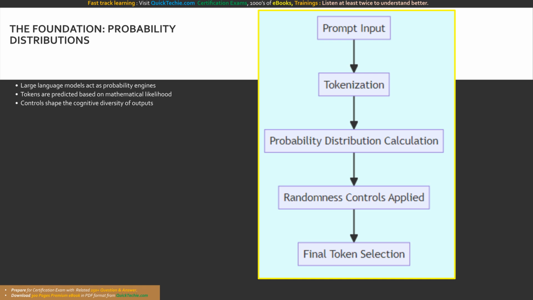To truly master generative artificial intelligence, we must first understand how large language models construct their responses.